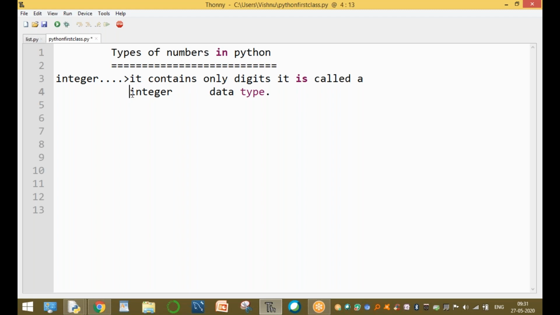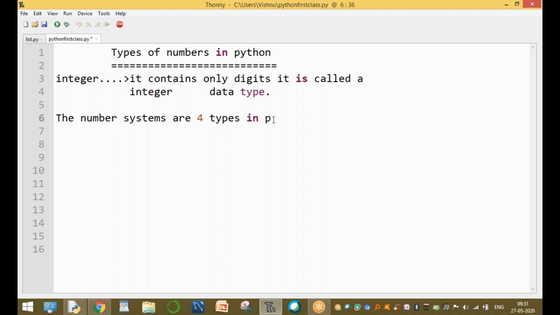Numbers are integers. So, what are the different types of numbers? In childhood, in the 8th, 9th and 10th class syllabus, how many types of numbers are there? The numbers are 4 types. Number system or numbers, it is all the same. The number system has 4 types in Python.